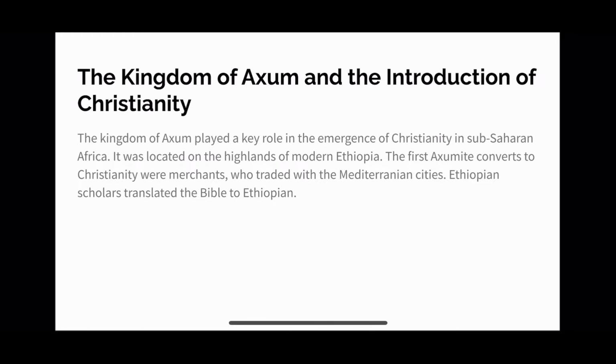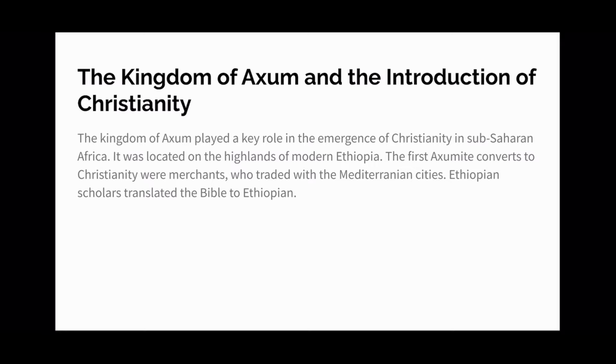The Kingdom of Axum and the introduction of Christianity. The Kingdom of Axum played a key role in the emergence of Christianity in sub-Saharan Africa and later on all of Africa as a whole. It was located on the highlands of modern Ethiopia. The first Axumite converts to Christianity were merchants who traded in the Mediterranean cities that were nearby Ethiopia.